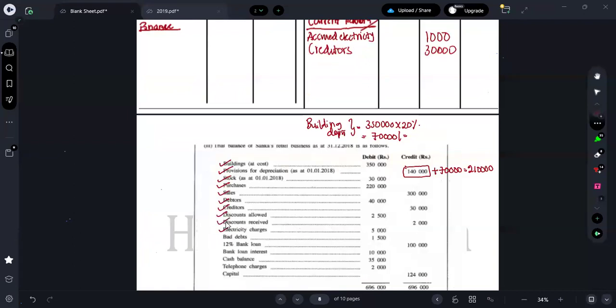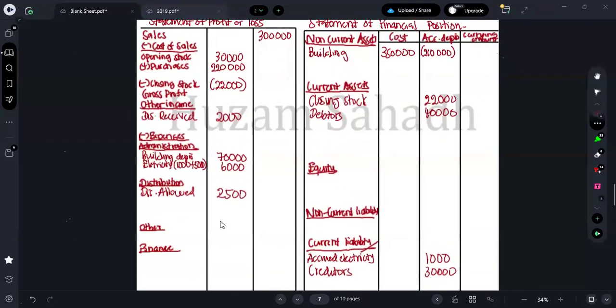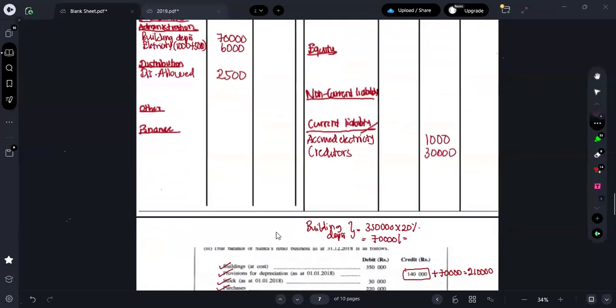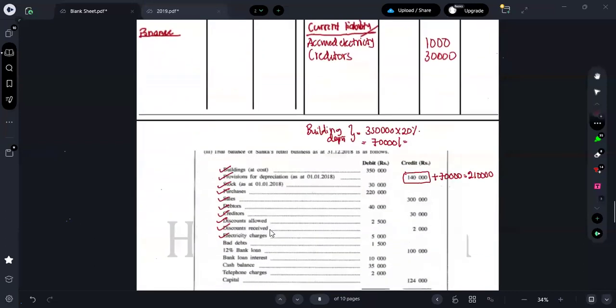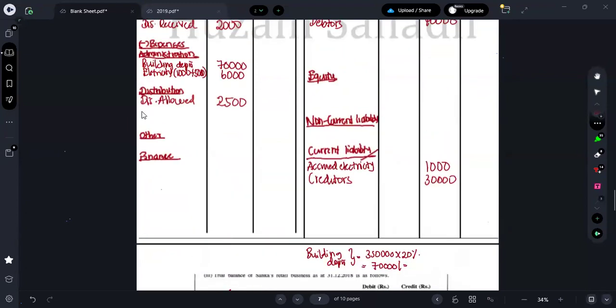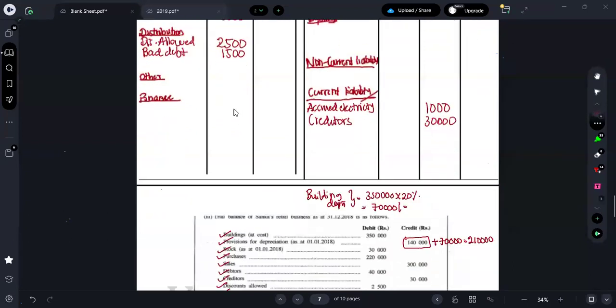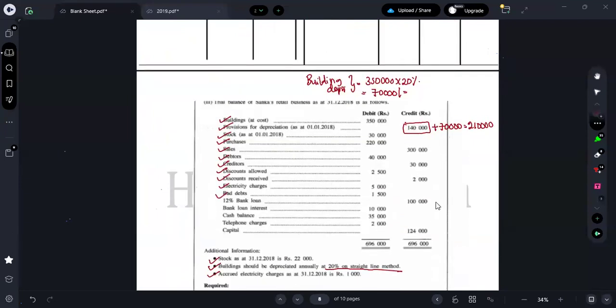Electricity is already done. Next one, bad debt is 1,500. Guys, can you all see me? This bad debt 1,500, do we need to deduct from debtors? No. It is already deducted. Why? That's what they have given in the trial balance. Only if they give it in adjustment, deduct it. Here they have not given it in adjustment. So just go and put it here: bad debts 1,500. Right?